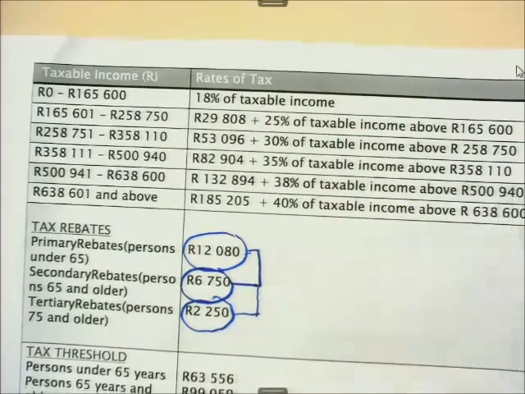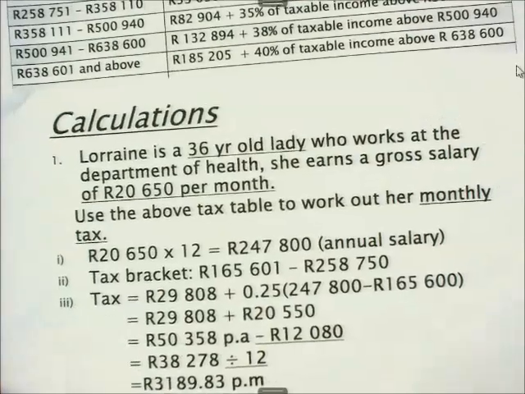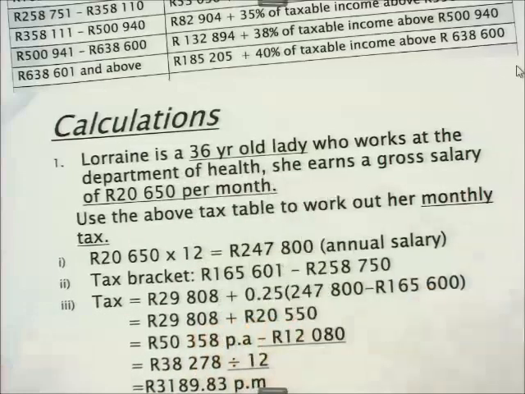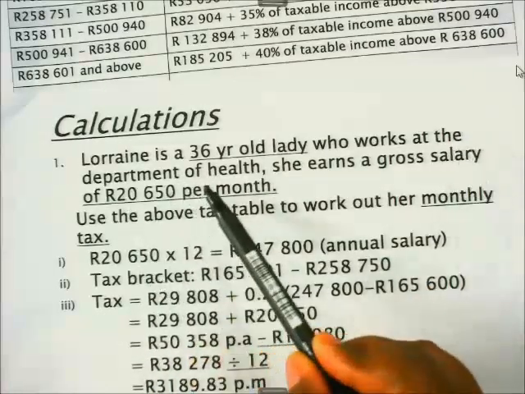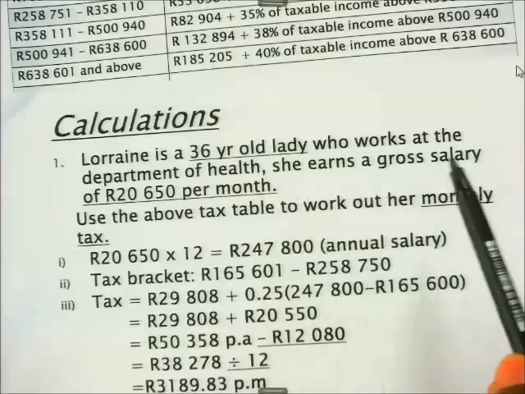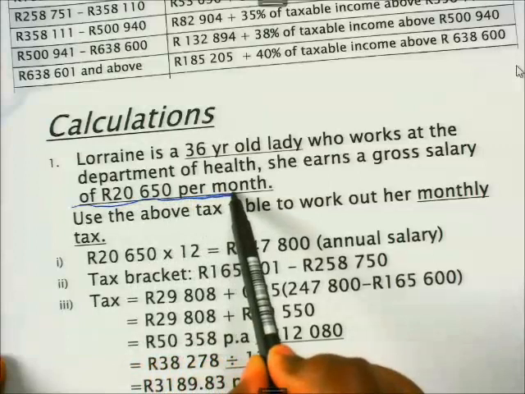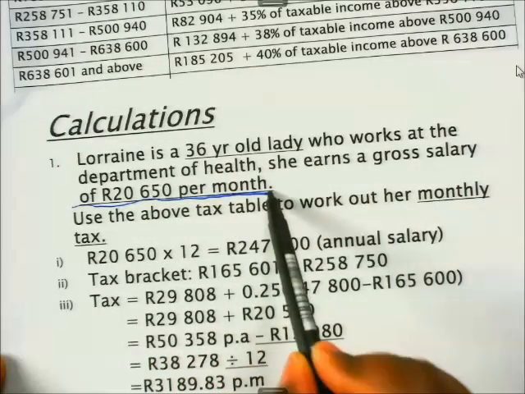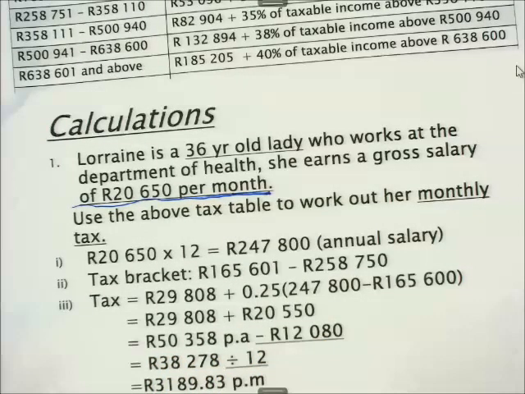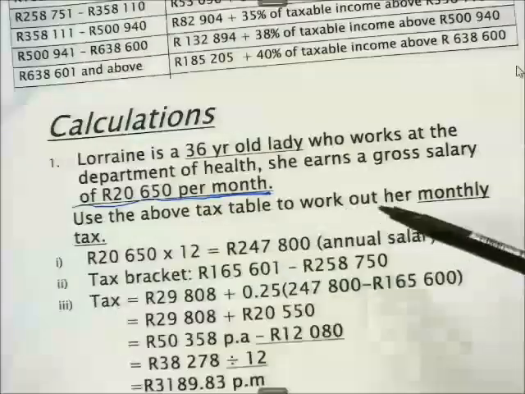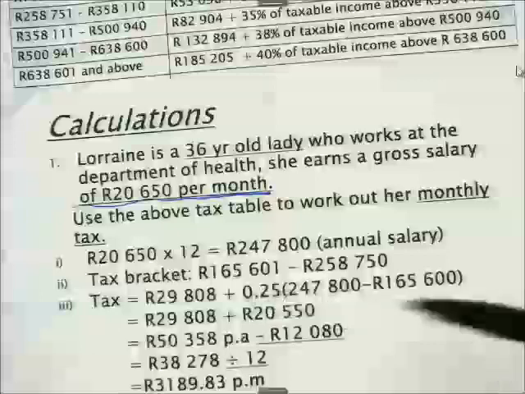Right, let's go straight now to our calculations. We've got an example. This one says Lorraine is a 36-year-old lady who works at the Department of Health. She earns a gross salary of 20,650 per month. The question says you must use the above tax table to work out her monthly tax.